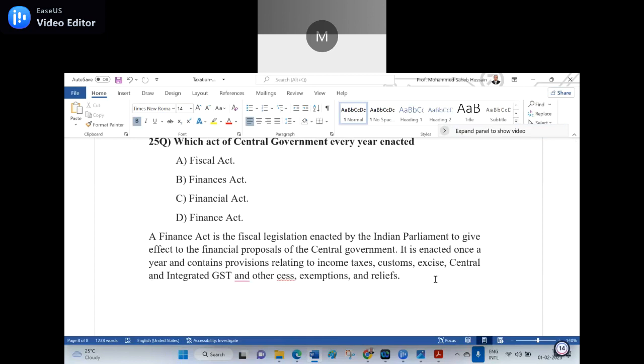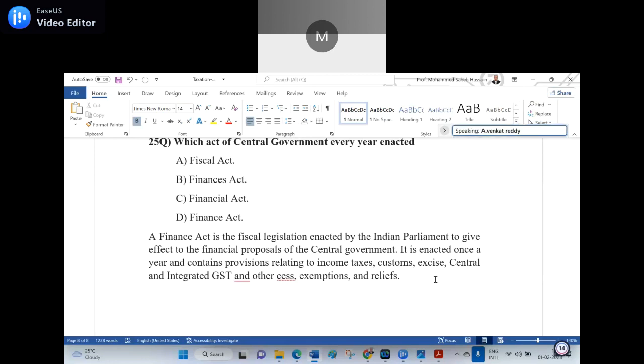It is enacted once a year and contains provisions relating to number one, income taxes, number two, customs, number three, excise, number four, central and integrated GST and other cess, then exemptions and reliefs.